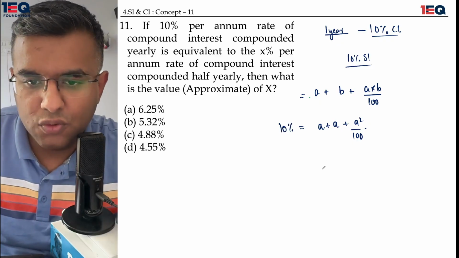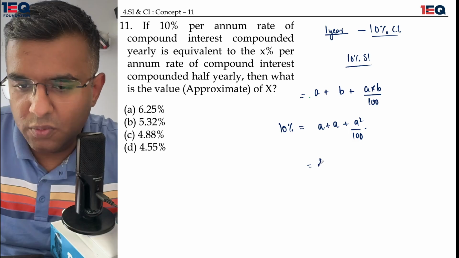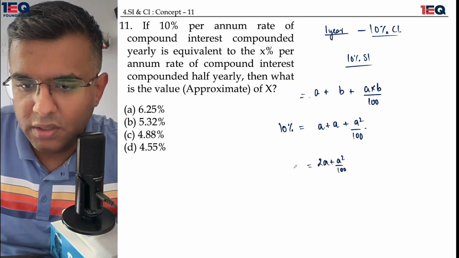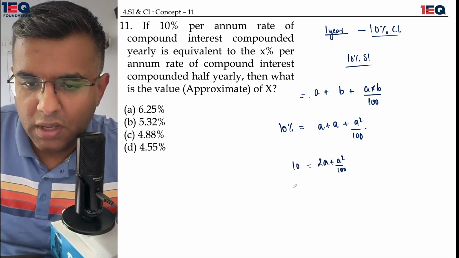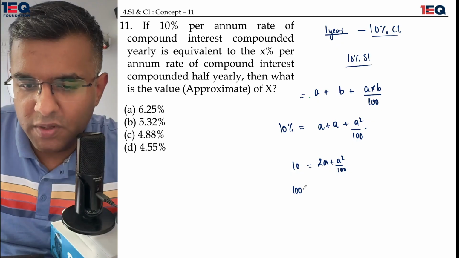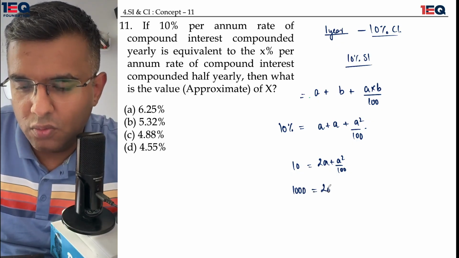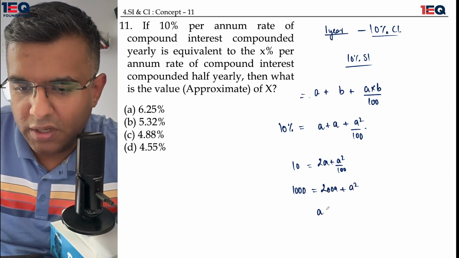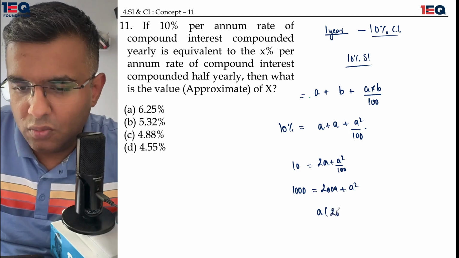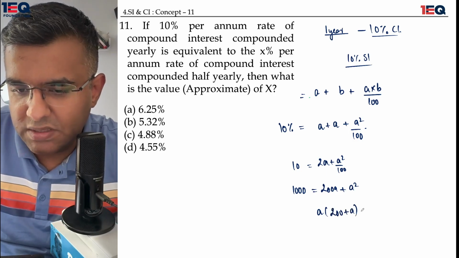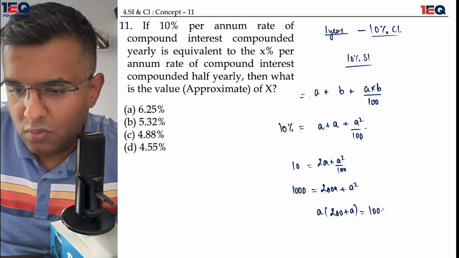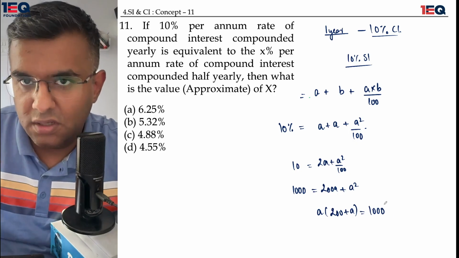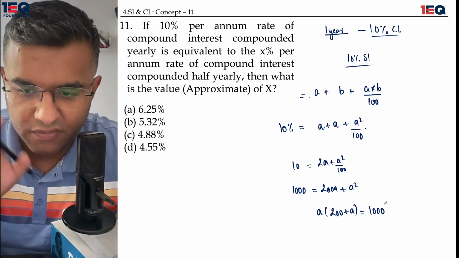This is supposed to be equal to a 10% compound interest. The values are supposed to match on both sides. If I do it again, I get 2A plus A square upon 100 being equal to 10, and when I follow it up, it becomes 1000 being equal to 200A plus A square, or it simply being A into 200 plus A is equal to 1000. Okay, in such a situation, now you need to find out the value of A.